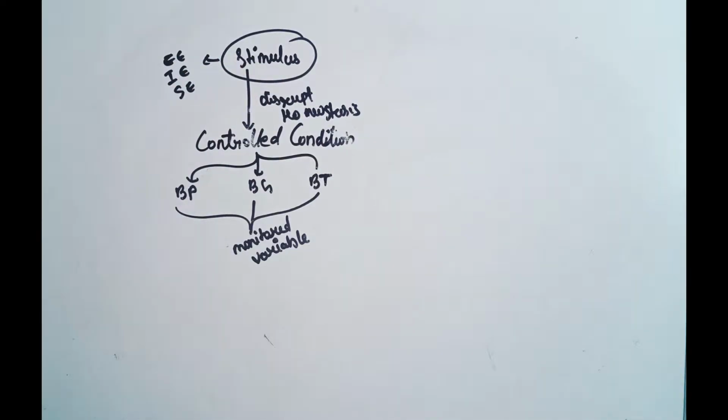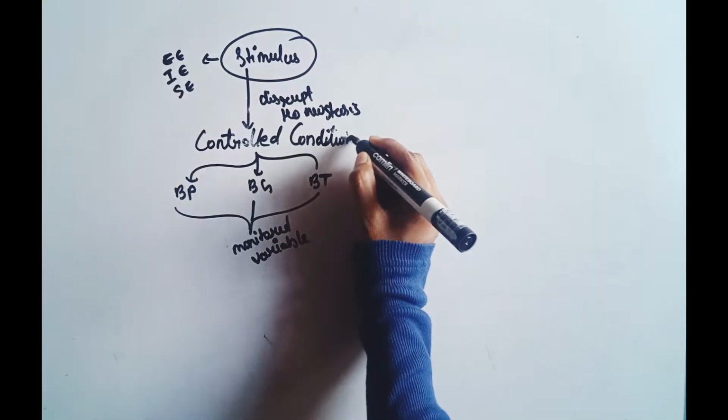So what is the external environment? For example, in the summer season the surroundings and atmosphere are very hot. At that time homeostasis in our body is disturbed. These are stimuli, external factors that disrupt homeostasis. So the body increases sweating to cool down the body. So this is the external environment.